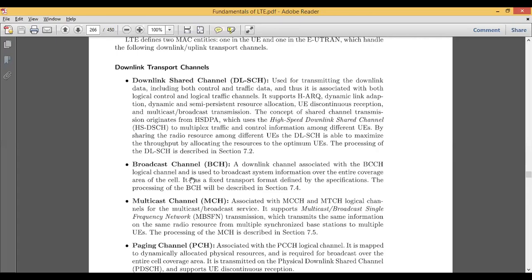And it will send all the broadcasting system information, so that it covers all the cell area. Also, it has a fixed transport format defined by the specification. For example, take the example of the radio station. It has a fixed frequency, and that frequency is transmitted across the whole Bijapur city. That particular signal can be received by all the stations. This is called the broadcast channel.